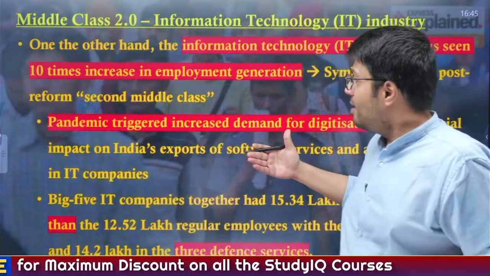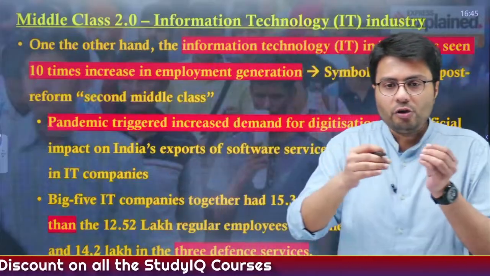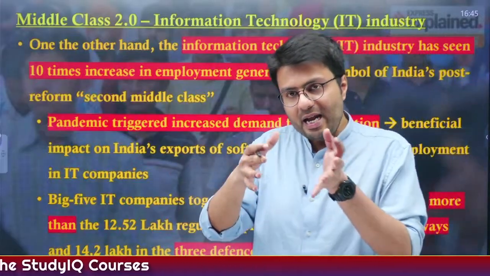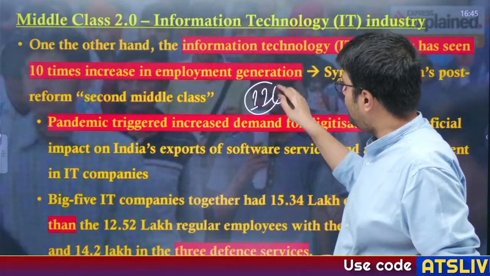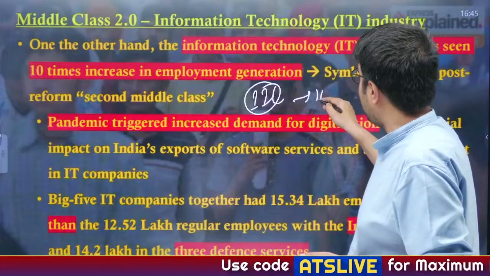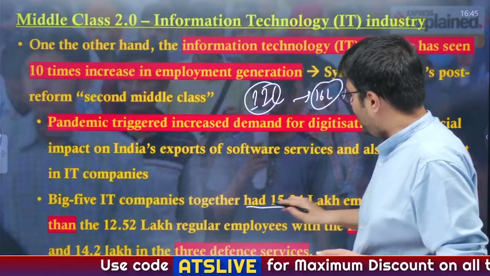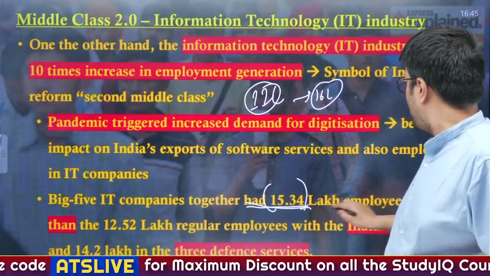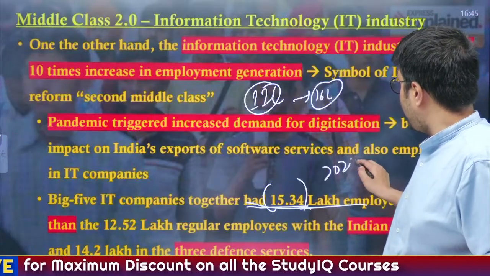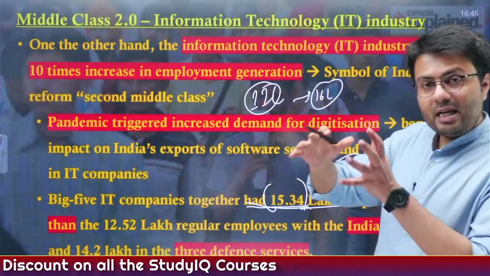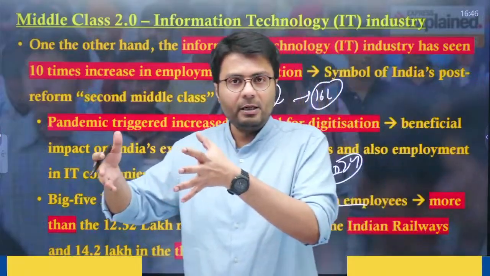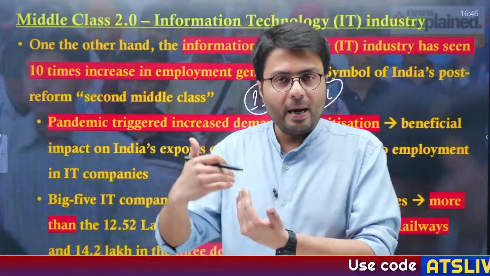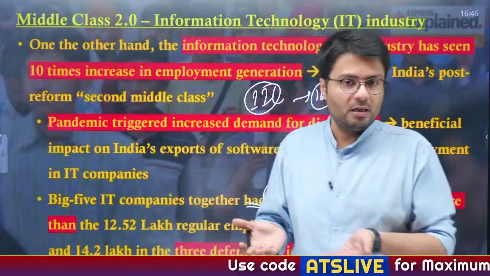And that is why the amount of jobs created by India's IT sector was around 11 lakh before the pandemic struck, and it increased to about 16 lakh after the pandemic, and now it is around 15.34 lakhs by the end of 2024. So you understand, India's IT sector has played a key role in providing jobs to India's new middle class, and it increased further after the pandemic due to the rise in demand for digital services.